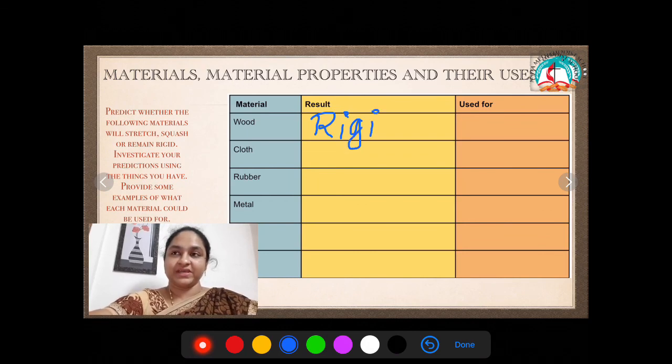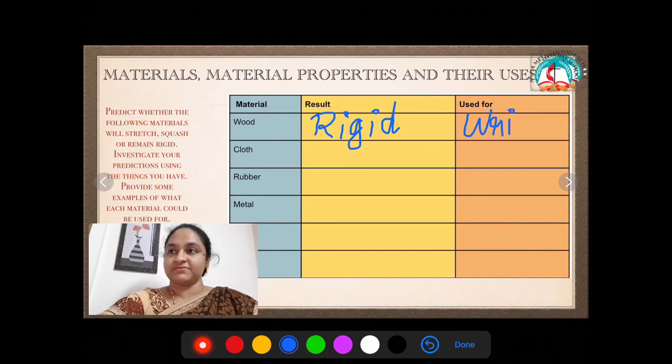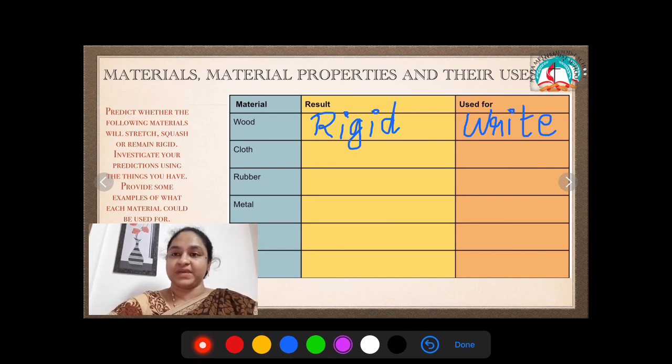So try bending your pencil. Don't break it apart. Okay. So it is rigid. And what do we use a pencil for? Writing. So when we write, we want it to be rigid so that we'll have a good handwriting.